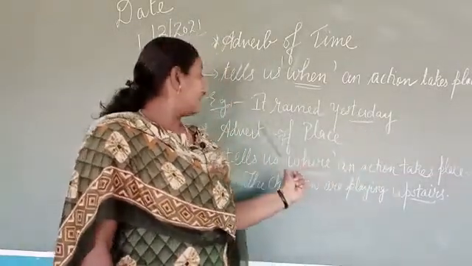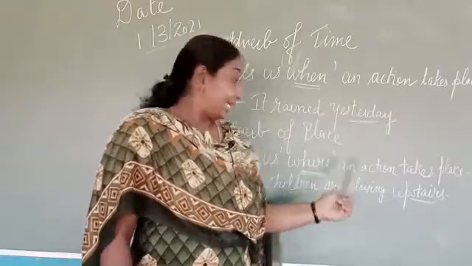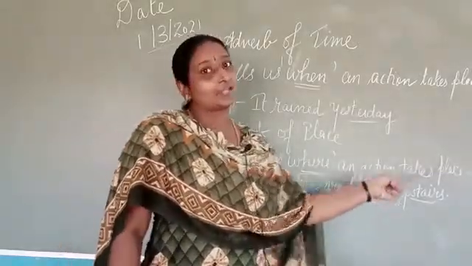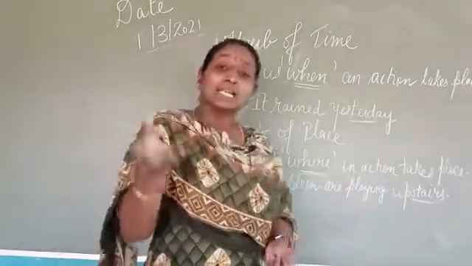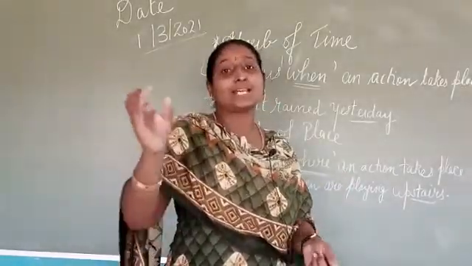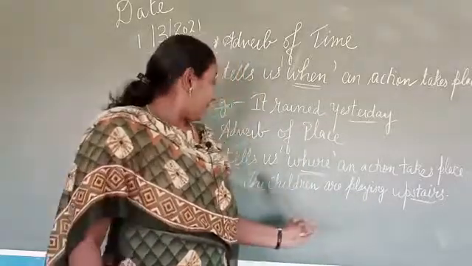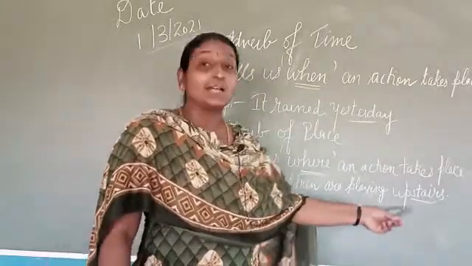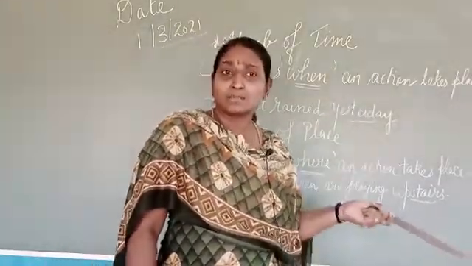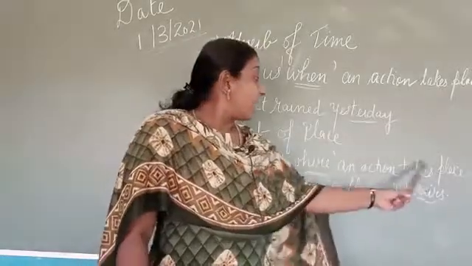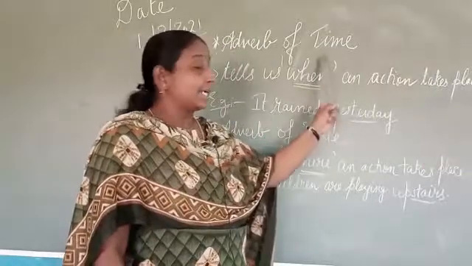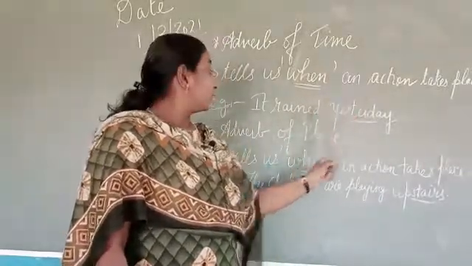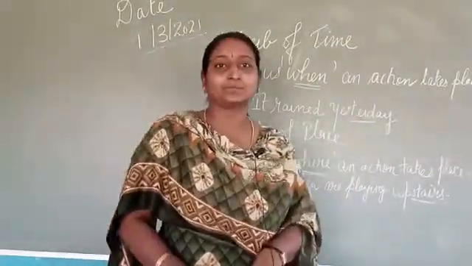The next one is adverb of place. It tells us where an action takes place. That means adverb of place tells us about where an action has taken place. An example is: the children are playing upstairs. So where are the children playing? The children are playing upstairs. So here's the difference between the adverb of time and adverb of place.